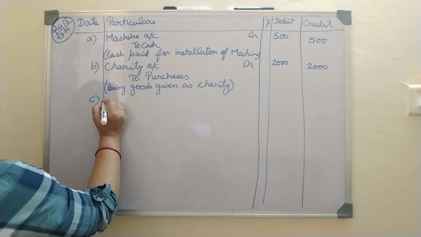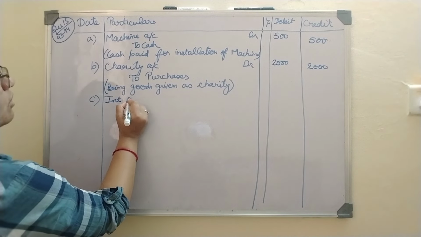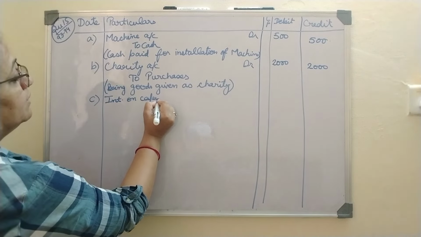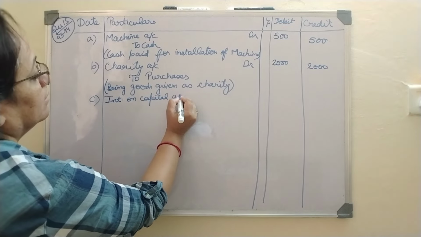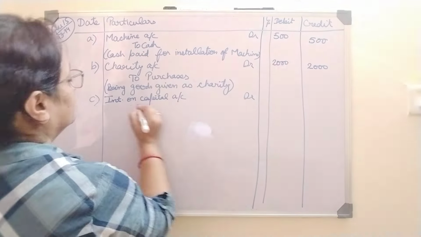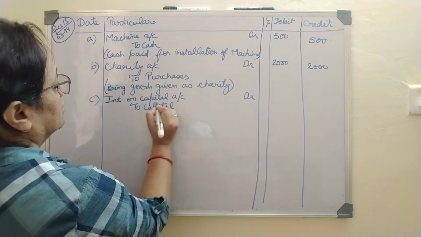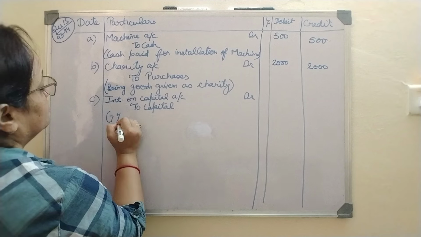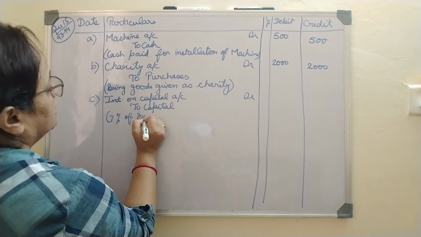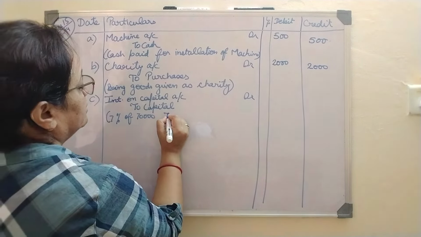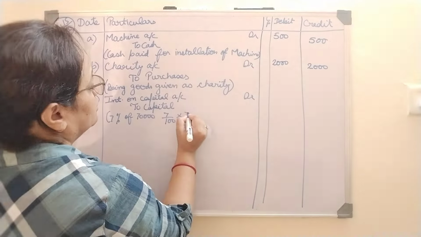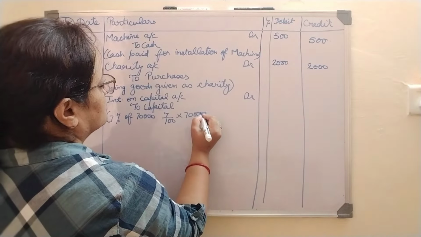In the previous question also we had done interest on capital account debit to capital. So we are charging 7% of 70,000. Let us calculate it. 7 upon 100 into 70,000.